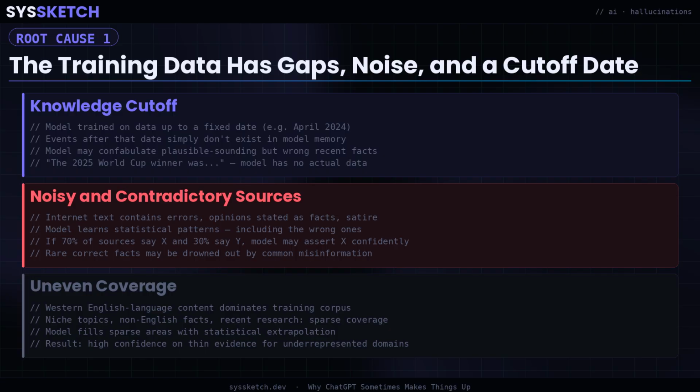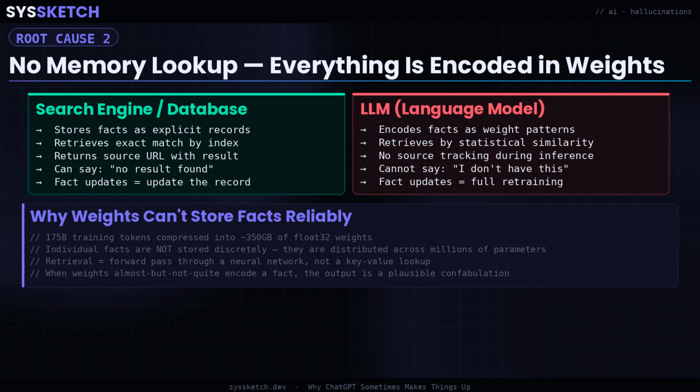Coverage is also highly uneven. Western English language content dominates most training sets. For niche domains, non-English topics, or highly specialized subfields, the model has thin signal and fills in the gaps with statistical extrapolation from what it does know.